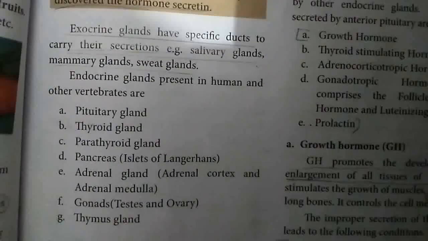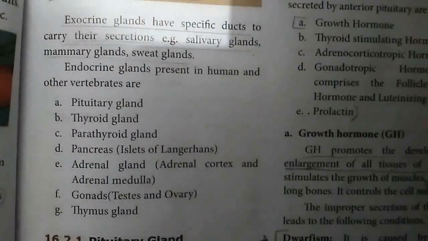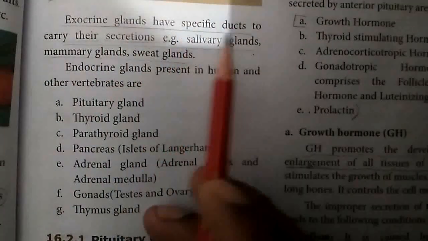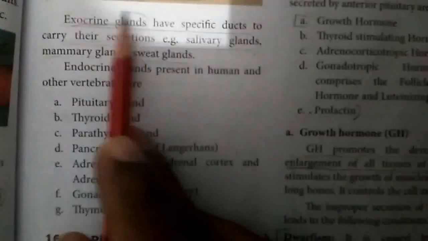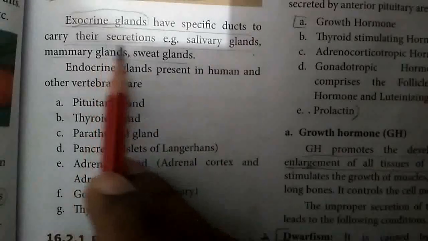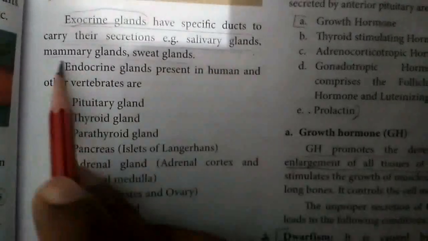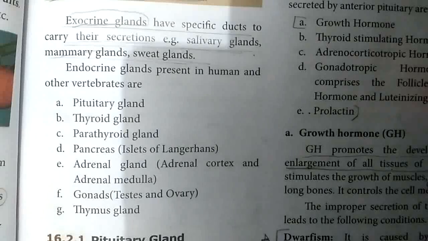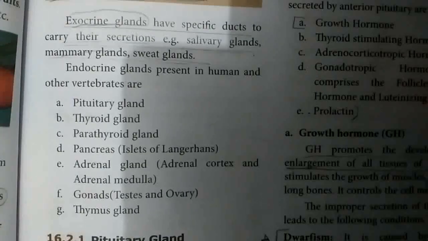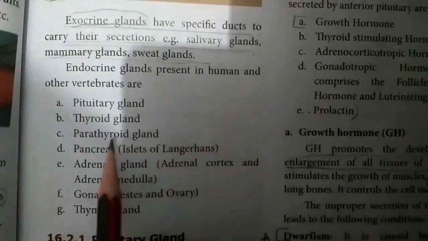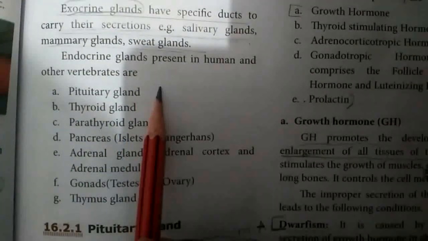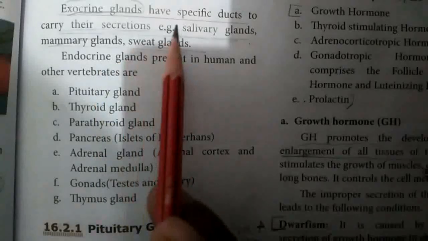Next, what are the endocrine glands present in our body? First, we will see the exocrine glands. They have specific ducts to carry the secretions. Examples of exocrine glands are salivary glands, mammary glands, and sweat glands. There are different types of exocrine glands present in our body.